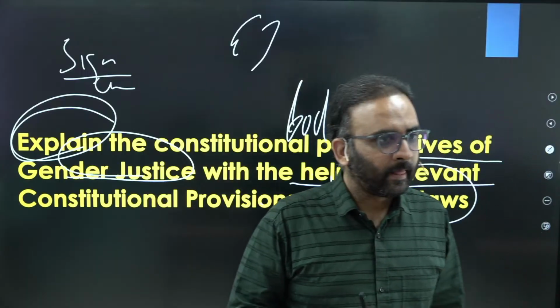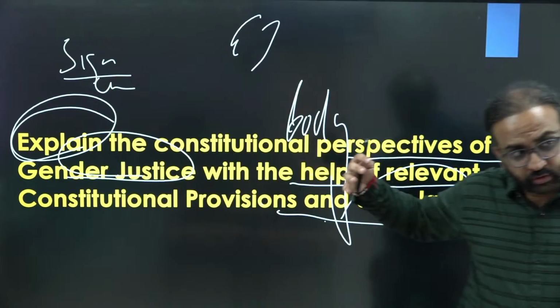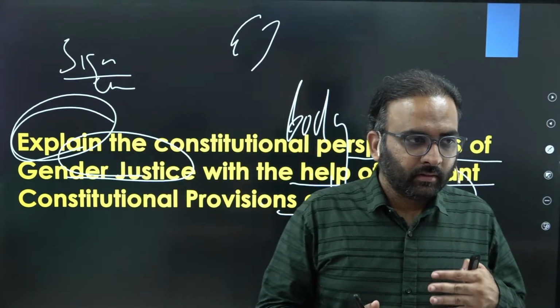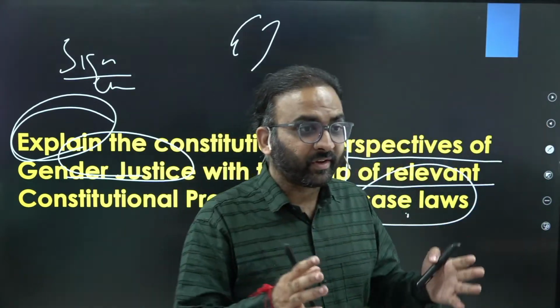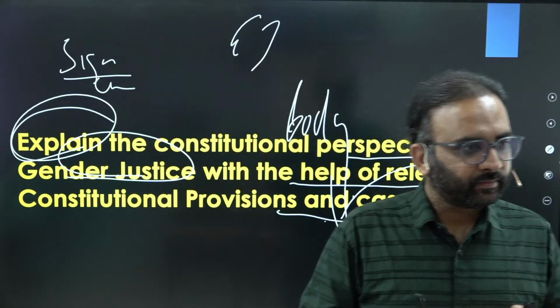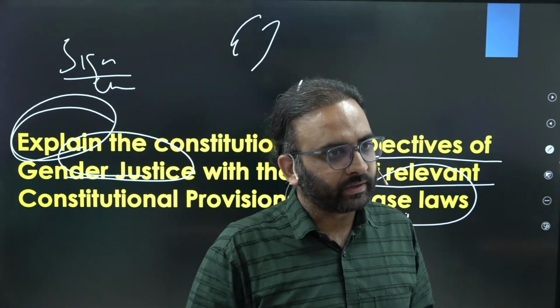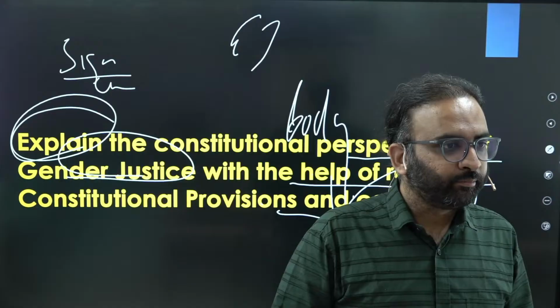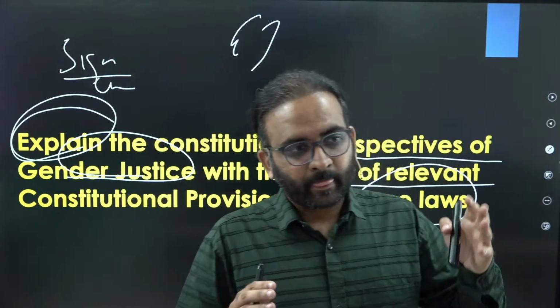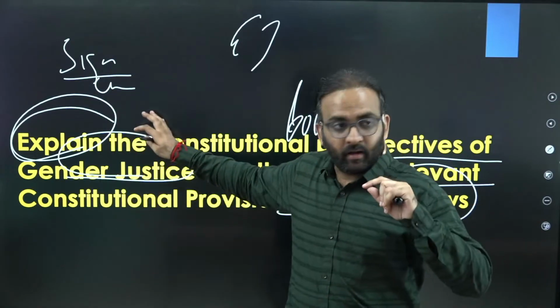What's so special about this question is that it is interlinking two subjects. Gender equality, gender justice, women empowerment, etc., you read in society, right? You only read about constitutional provisions for gender equality and gender justice in polity. So here your knowledge of society will help you write a good answer.